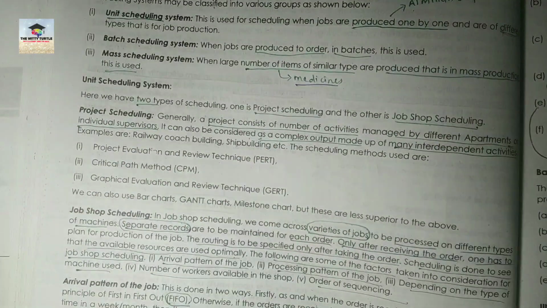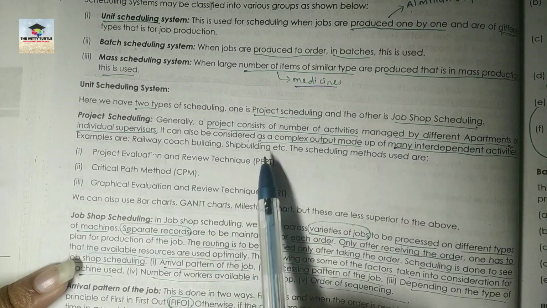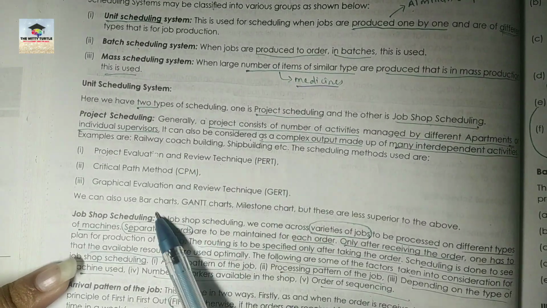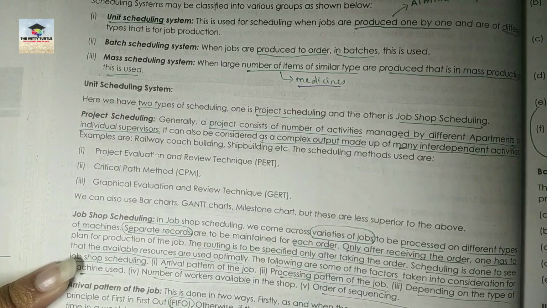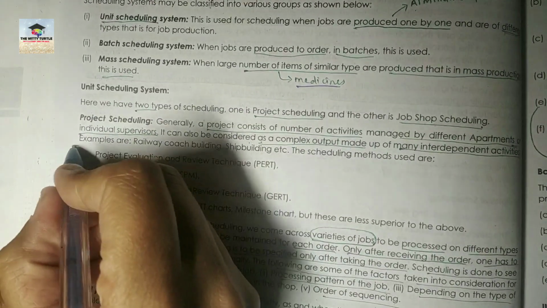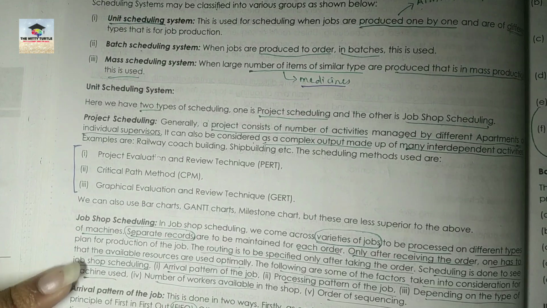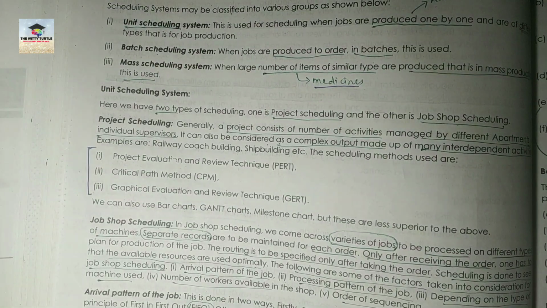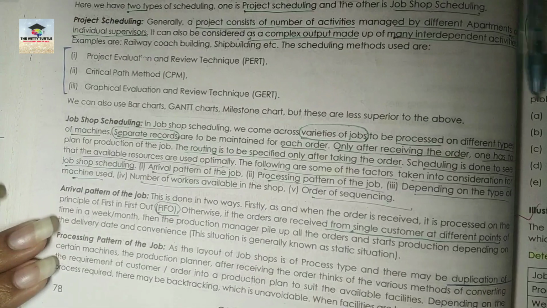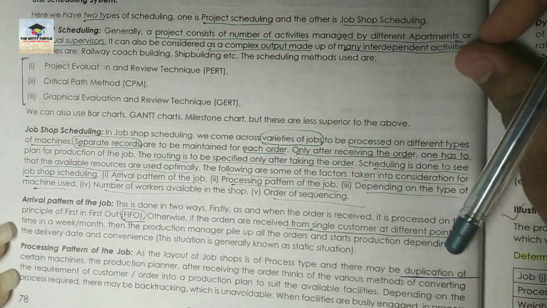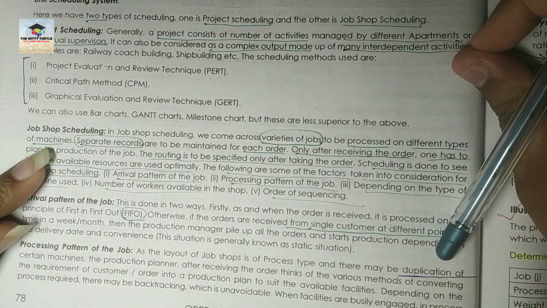What are the scheduling methods used here? CPM, PERT, then your GERT, then your bar charts, Gantt charts, etc. So what are these? We will study all these things in your chapter 6. Okay. So these are very important and these are quite interesting also. Now here it has shown what is the meaning of job shop scheduling.